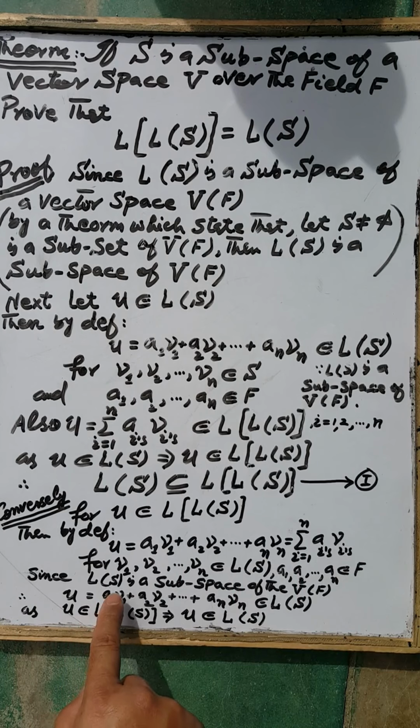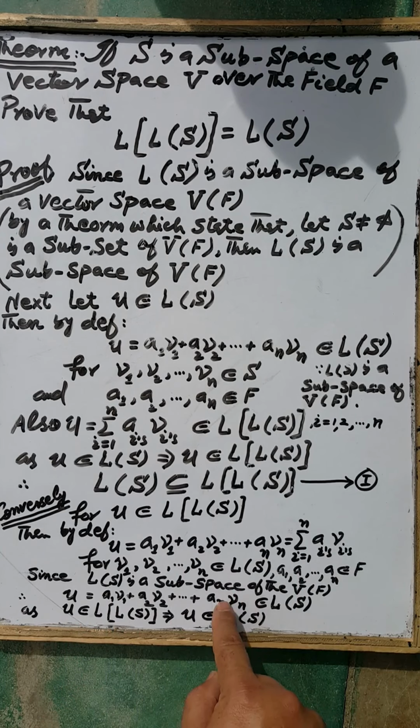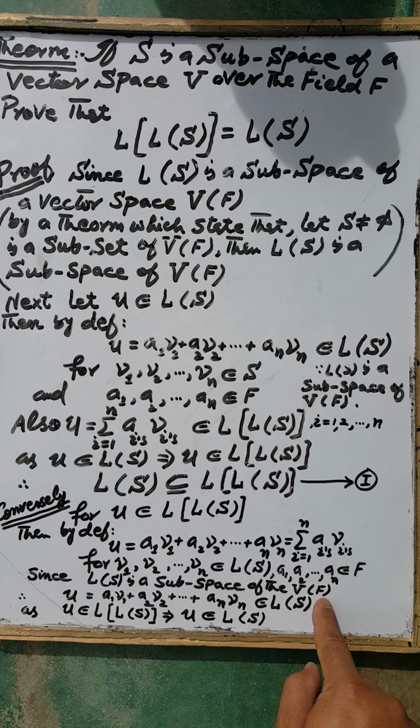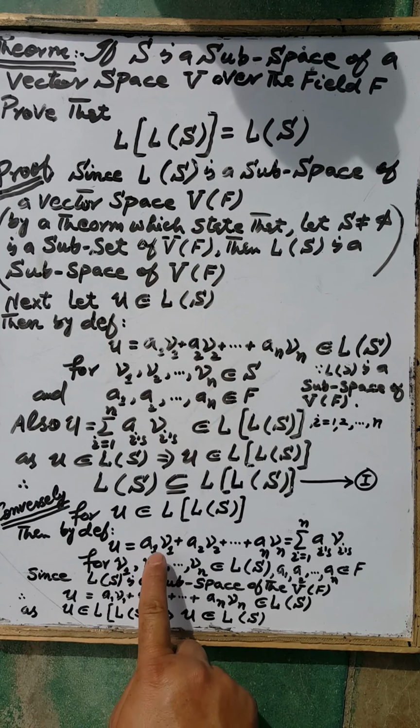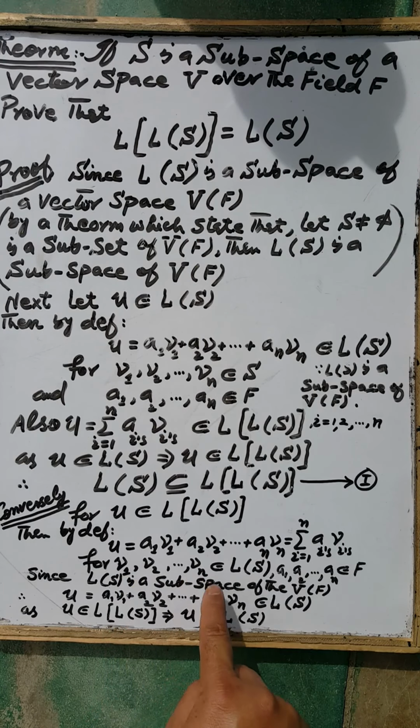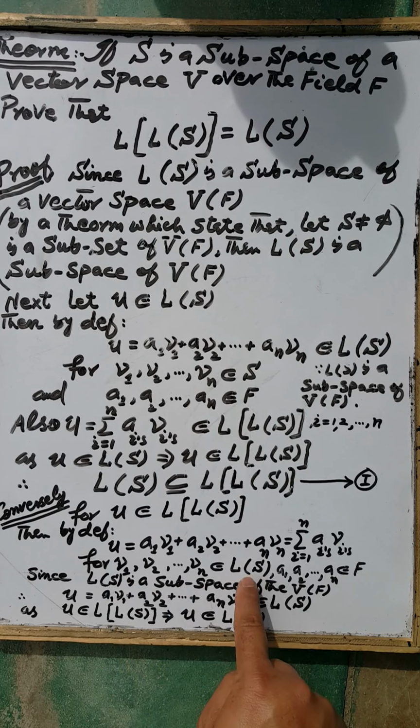Since the linear span of the set S is a subspace of the vector space V over the field F by hypothesis as well as by this theorem, v1, v2, and vn are elements of this set, and this set is a subspace of the vector space V over the field F.